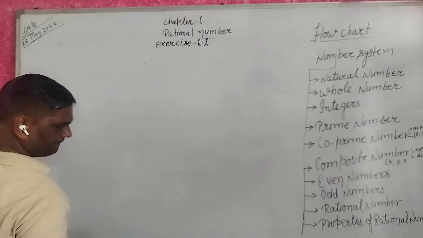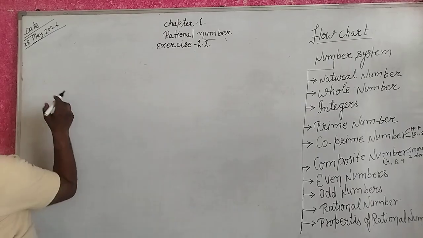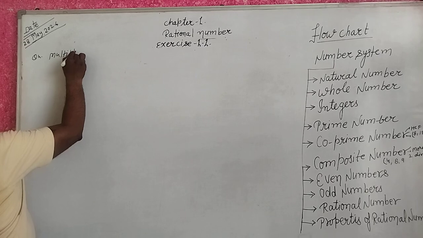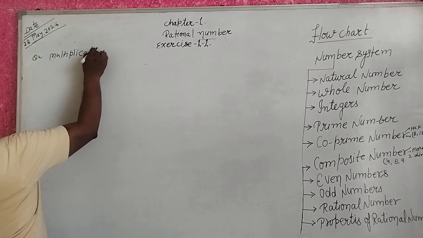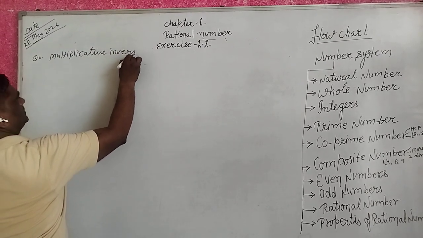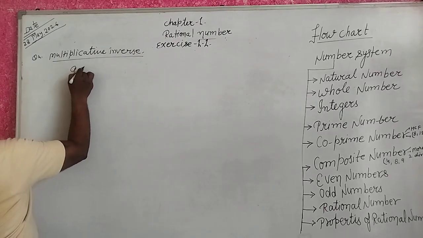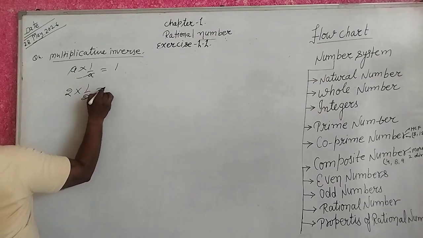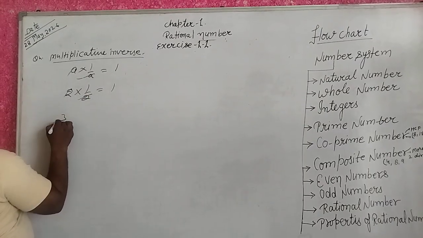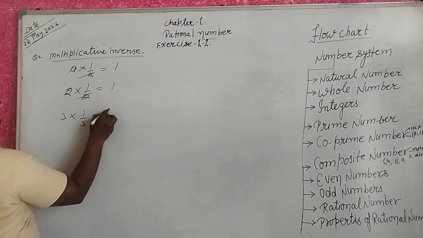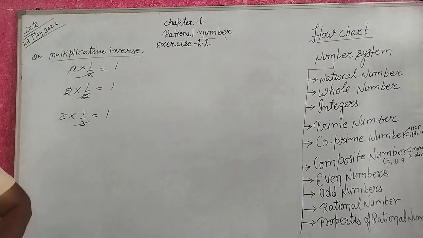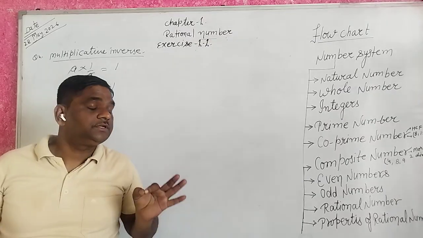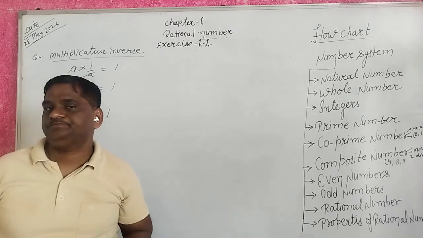Question number 4. Find the multiplicative inverse. Multiplicative inverse: A into 1 upon A equal to 1. 2 into 1 upon 2 equal to 1. 3 into 1 upon 3 equal to 1.